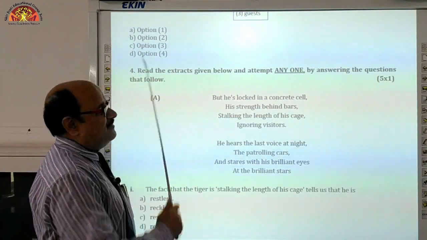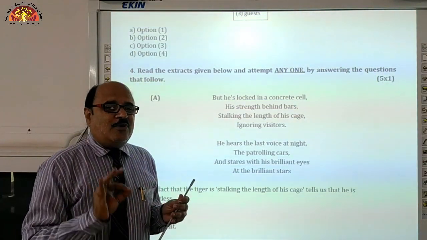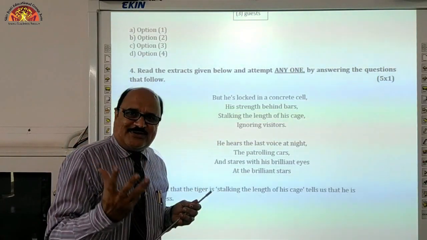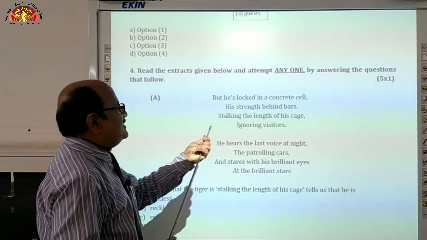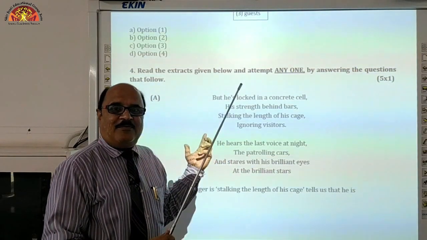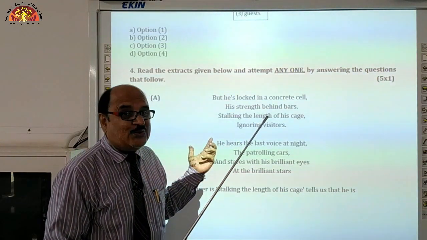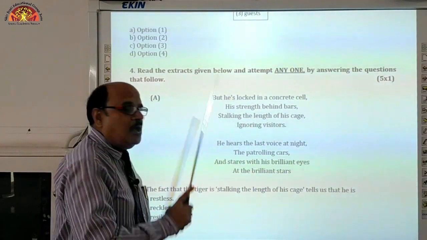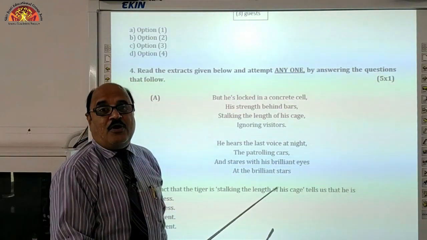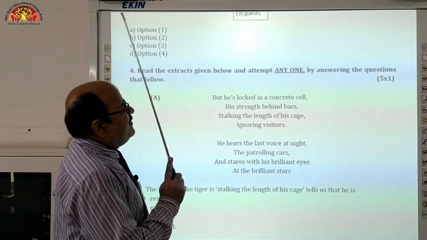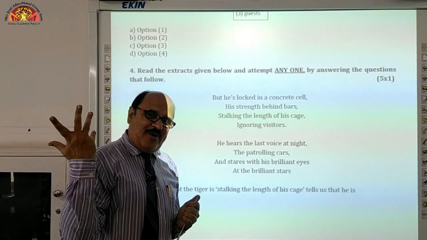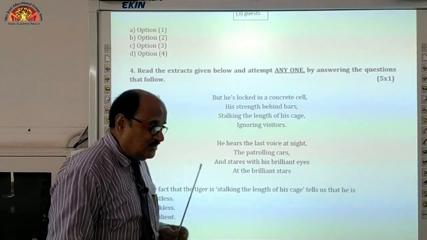Now is the turn of attempting the next question, question number 4, almost the same from literature, but is it poetry or prose? Have a look. Oh, this is poetry. Earlier that was based on the prose section, seen passages from the prose section of your main course book, but now it is based on the poetry section, meaning poems. Some extracts from your poems have been given, and this time also you have to attempt any one of them, carrying equal 5 marks, 1 mark each.